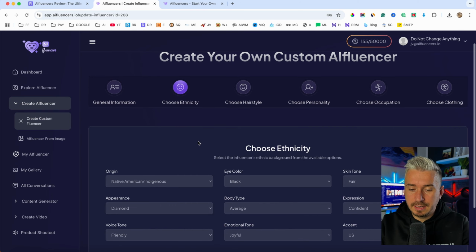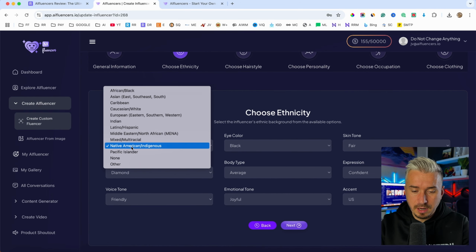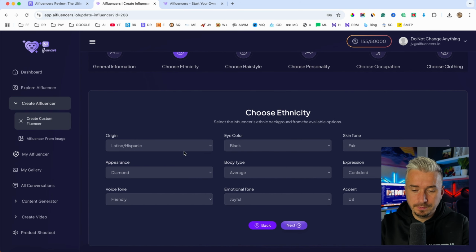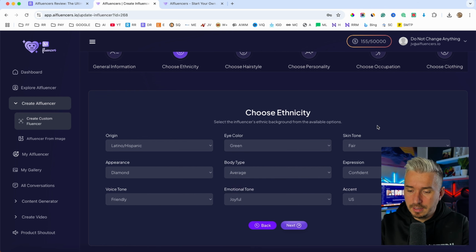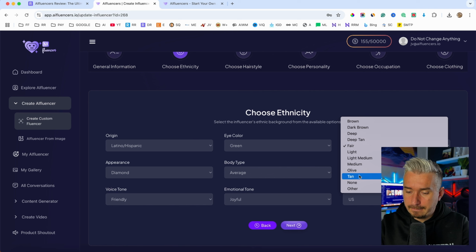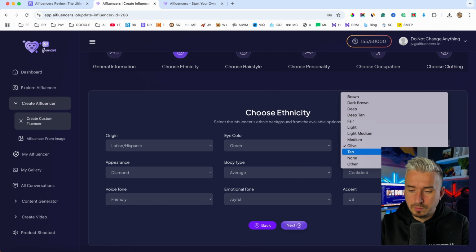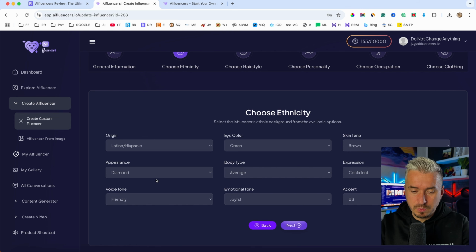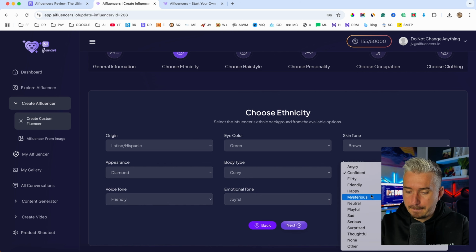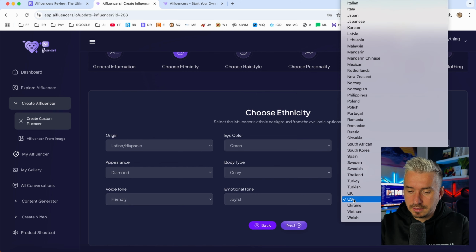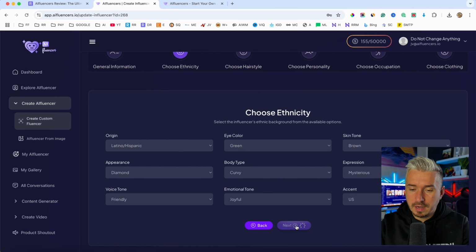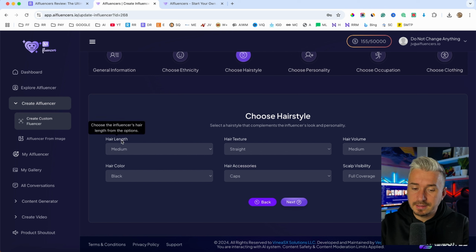Now we want to choose the ethnicity. So the origin is going to be, let's do Latino, like so. The eye color, let's do green. The skin tone is going to be olive. No, let's do brown. Brown, like so. Appearance, we will choose diamond. Body type, let's say curvy. Expression, mysterious. Voice tone, friendly. Emotional tone, joyful. Accent, US. Now we'll click on next, and then you want to choose the hairstyle.